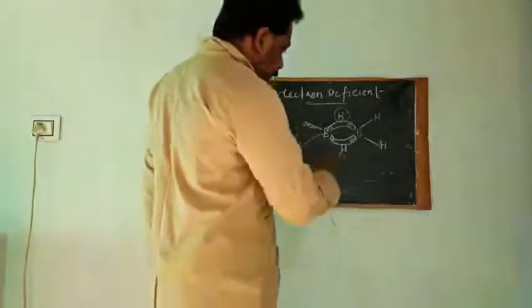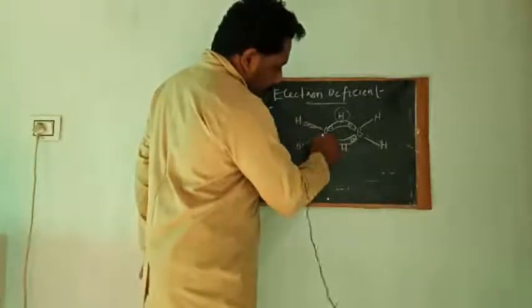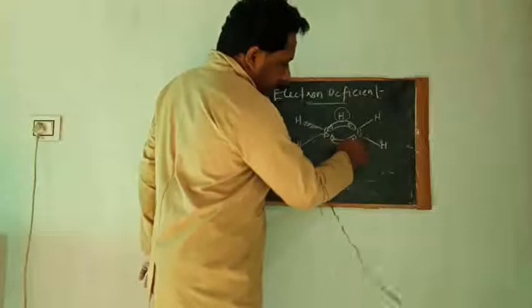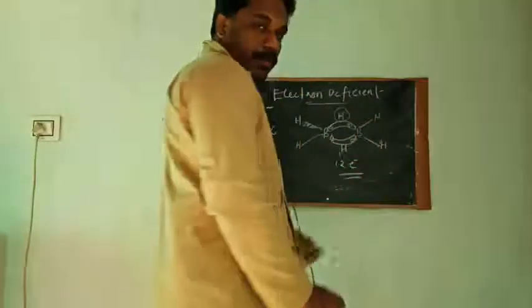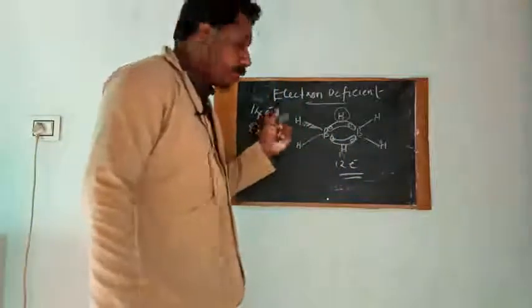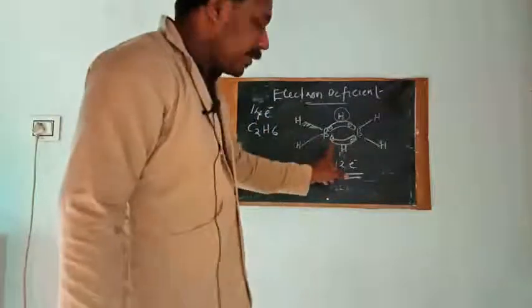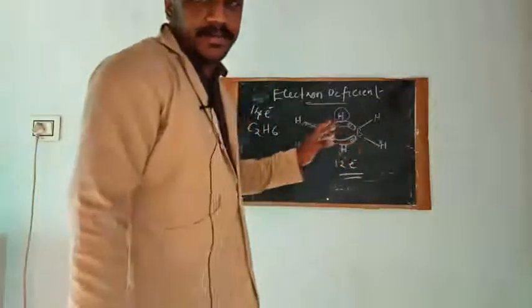And please understand, this compound consists of only 1, 2, 3, 4, 5, 6, 7, 8, 9, 10, 11, 12 electrons. Only 12 electrons are there. That means the required number of electrons is not there for making a stable compound, but a stable compound is formed by some adjustment.